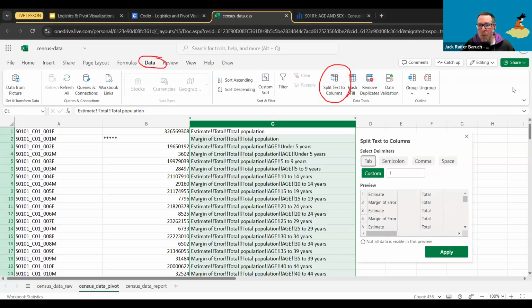Click on data. And then we click on this button, split text to columns. Once you open that, it's probably going to look like this. So space is going to be the default. You want to unclick space, go down to custom, and add an exclamation point. Just one. That's all you need.